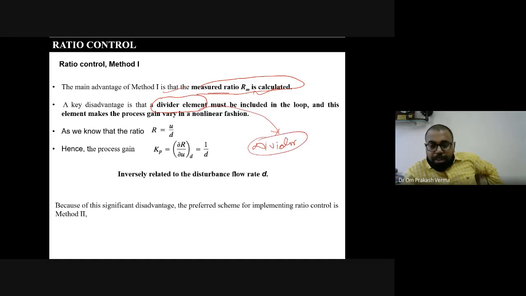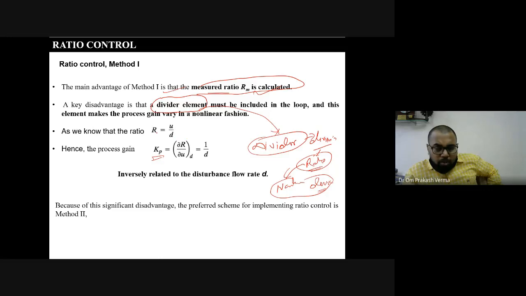Divider, it will divide. It is used for division or for calculating the ratio, and it is nothing but a non-linear device. Due to the non-linear device, the gain of the system, that is your Kp, you can calculate by differentiating the ratio R with respect to the manipulated input, that is U. So del R by del U you can calculate.